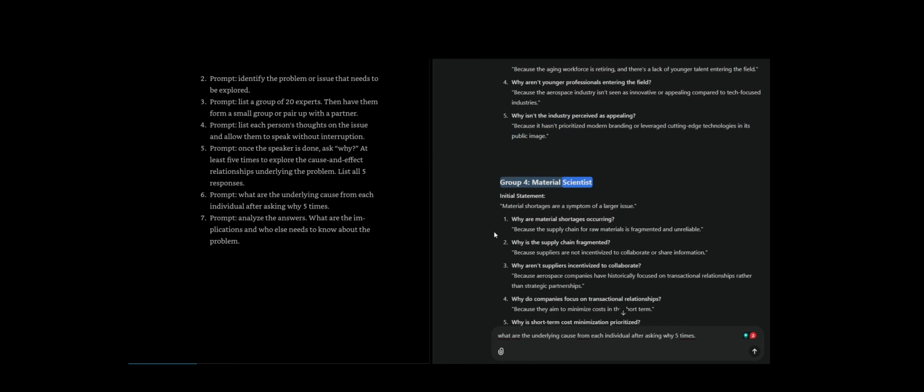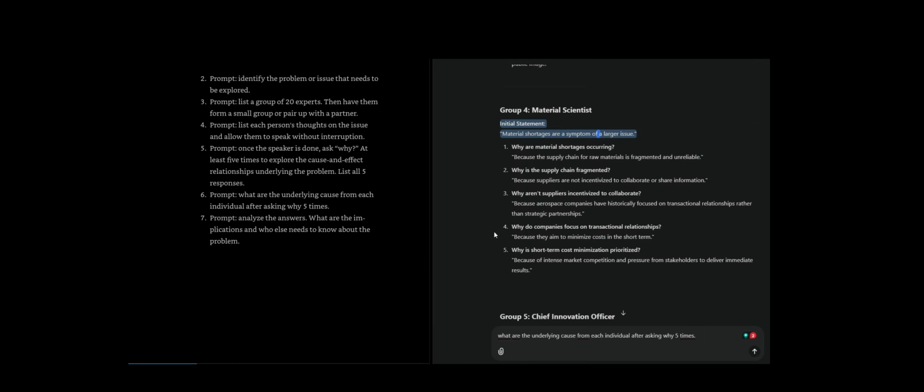Group 4, material scientist. Initial statement: material shortages are a symptom of a larger issue. Why are material shortages occurring? Because the supply chain for raw materials is fragmented and unreliable. Why is the supply chain fragmented? Because suppliers are not incentivized to collaborate or share information. Why aren't suppliers incentivized to collaborate?